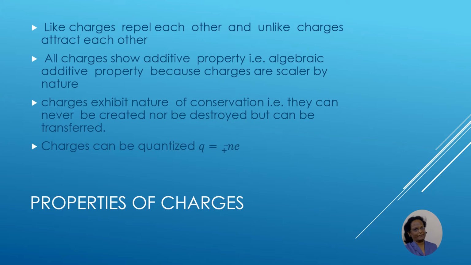So when charges are transferred from one body to another body, they are always transferred in the form of quanta, and that quanta equals plus or minus n e. It is plus or minus n e because the body which loses charges will gain positive n e, and the body which gains charges will become minus n e. This property is called quantization.